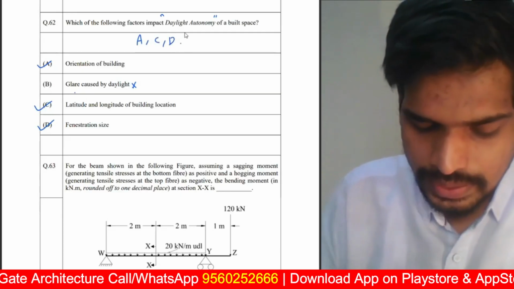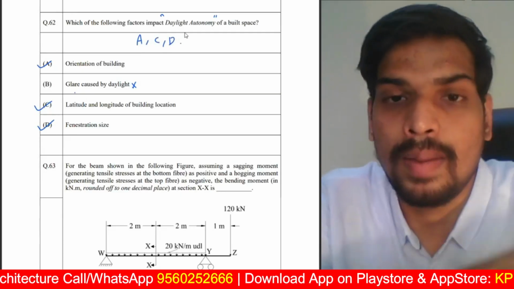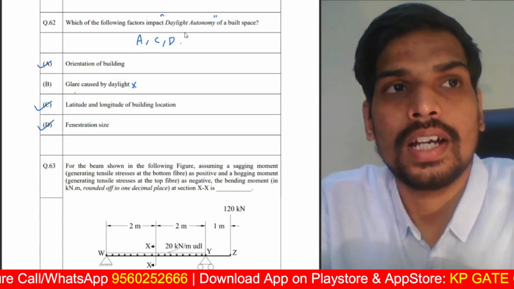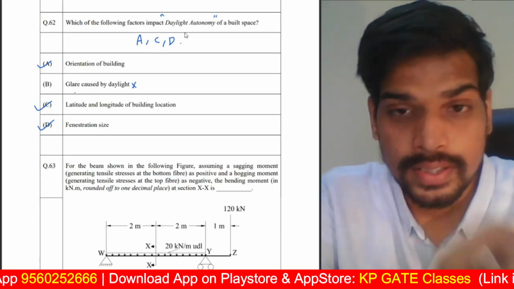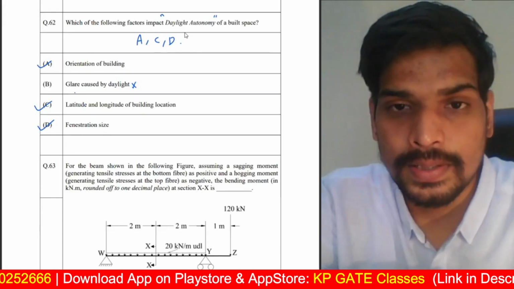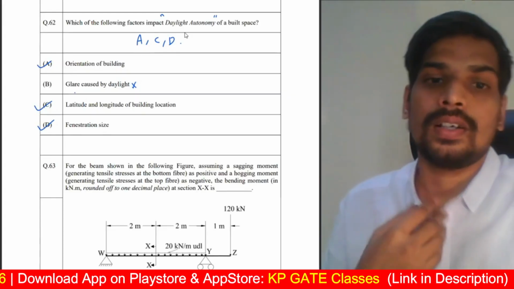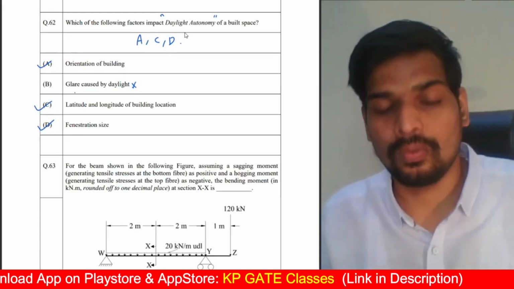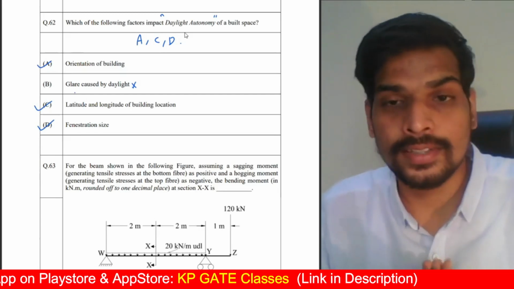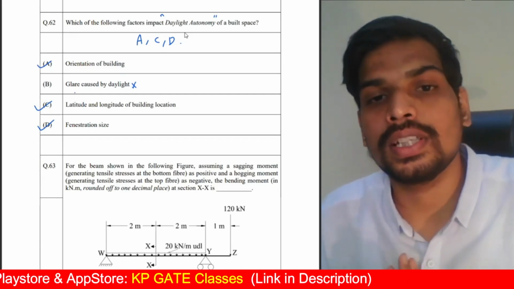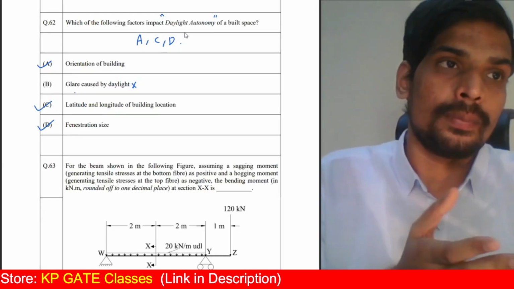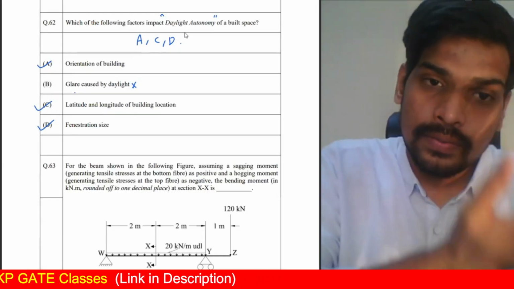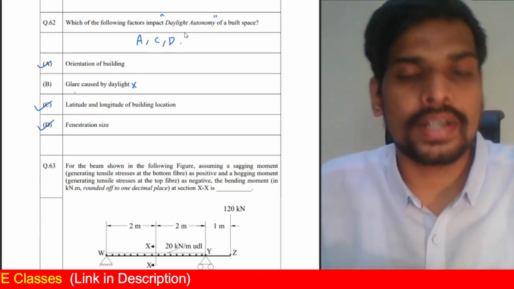However, let me tell you, glare indirectly does have an impact on daylight autonomy, because daylighting of a space depends on three components: sky component, internally reflected component, and externally reflected component. Now, if say you're having dark walls, that will cause glare in the space, and also that will reduce the internally reflected component. So there's an indirect link. So the wall finishes will define internally reflected component and also glare.